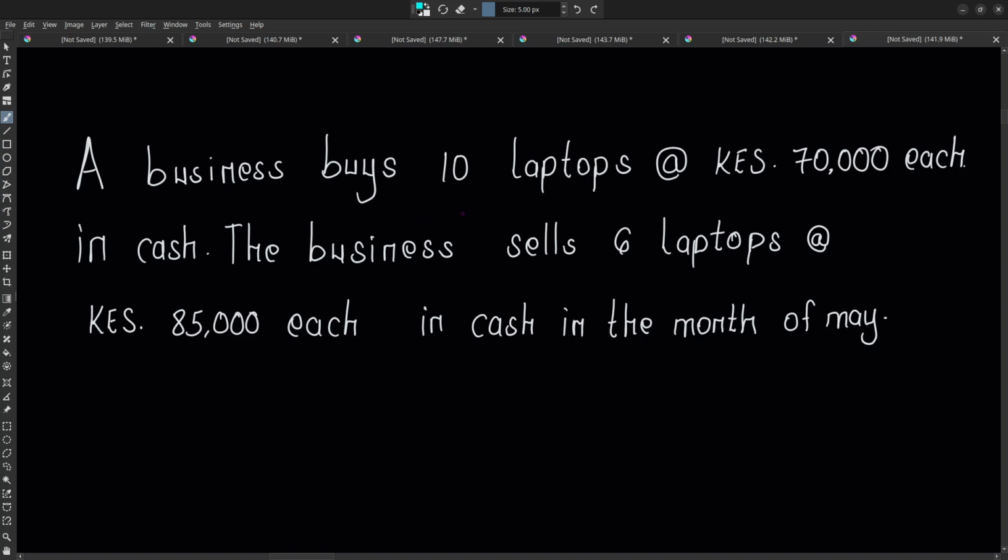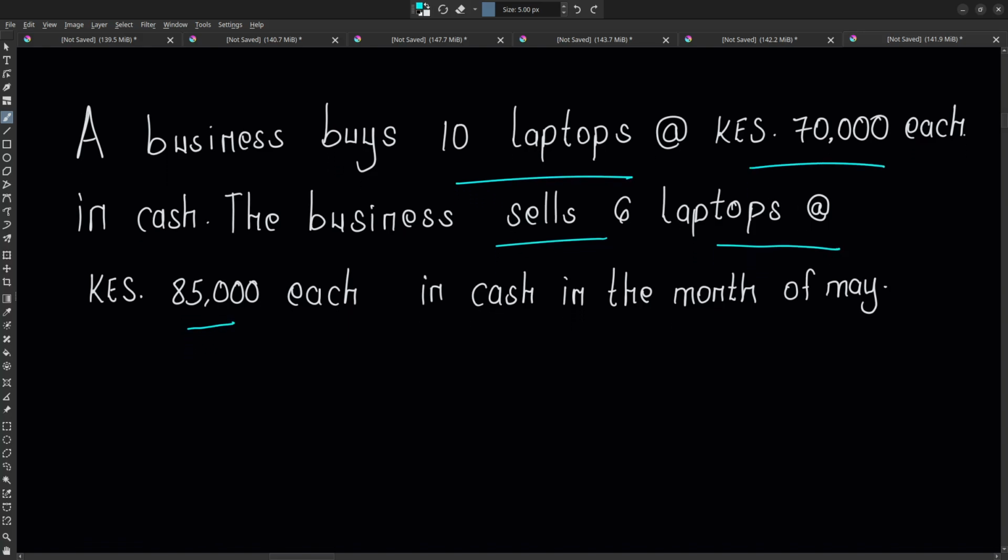So a business buys 10 laptops at Kenyan shillings 70,000 each in cash, and the business sells 6 laptops at 85,000 each in cash in the month of May, okay? So the first question we'll ask ourselves, how will we record this first transaction?